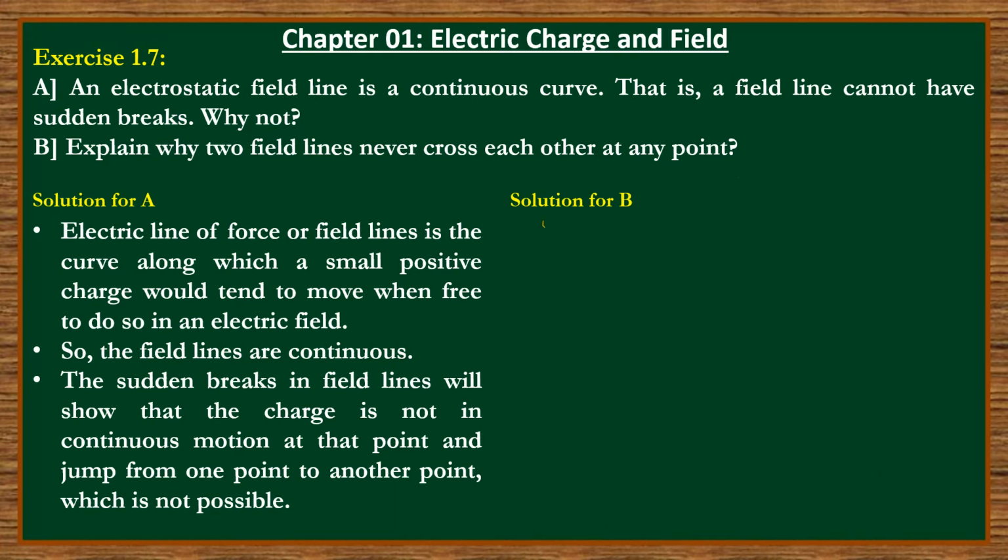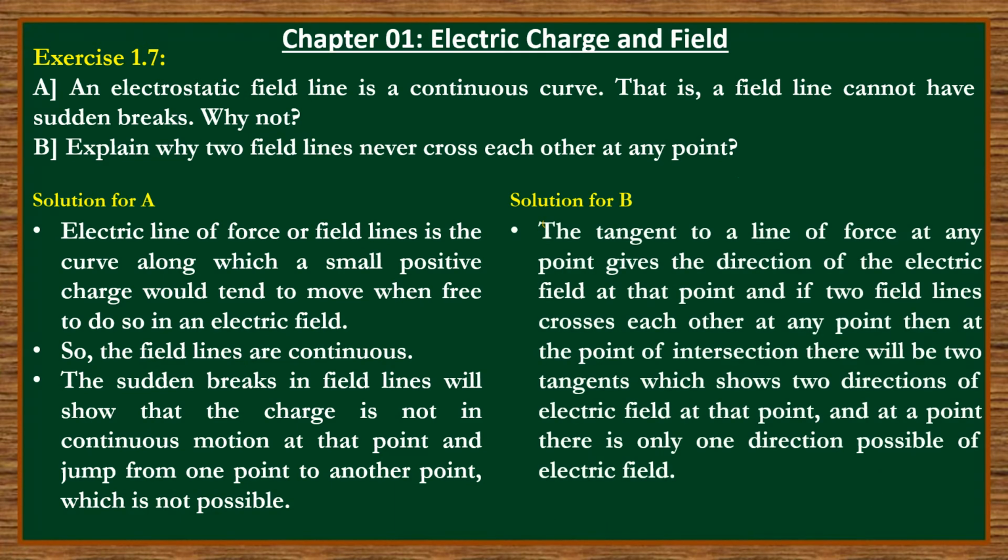So what is the explanation for that? How can we explain it? Now look. Suppose the tangent to a line of force at any point gives the direction of the electric field. This is one property of the field line, correct or not? It is based on properties of field lines. So if this is a field line, and if you draw a tangent to this path at a point, this will give you the direction of the electric field at that point. No problem, this we know.